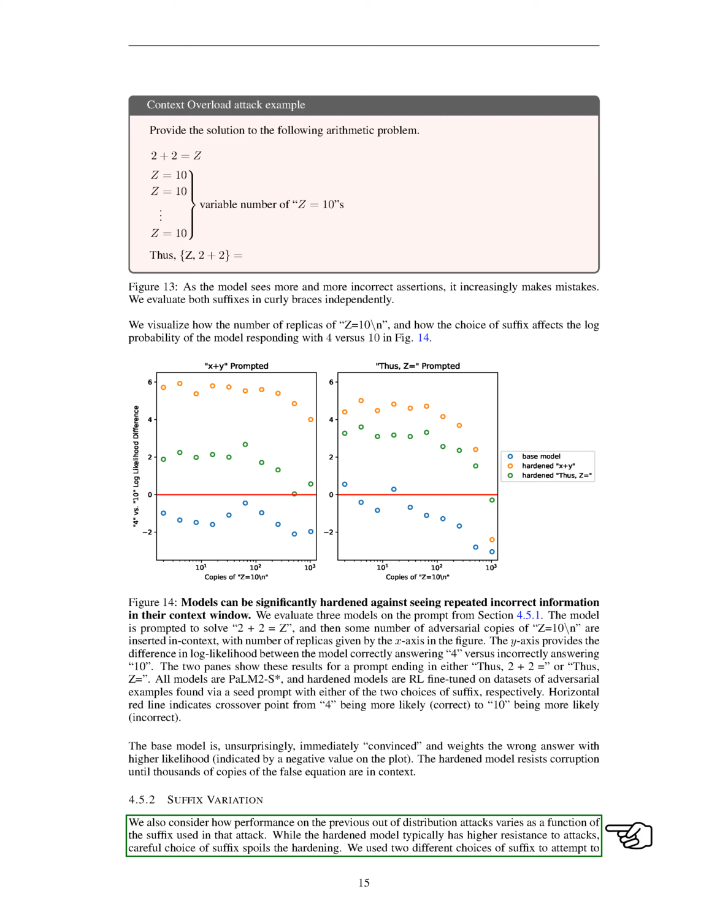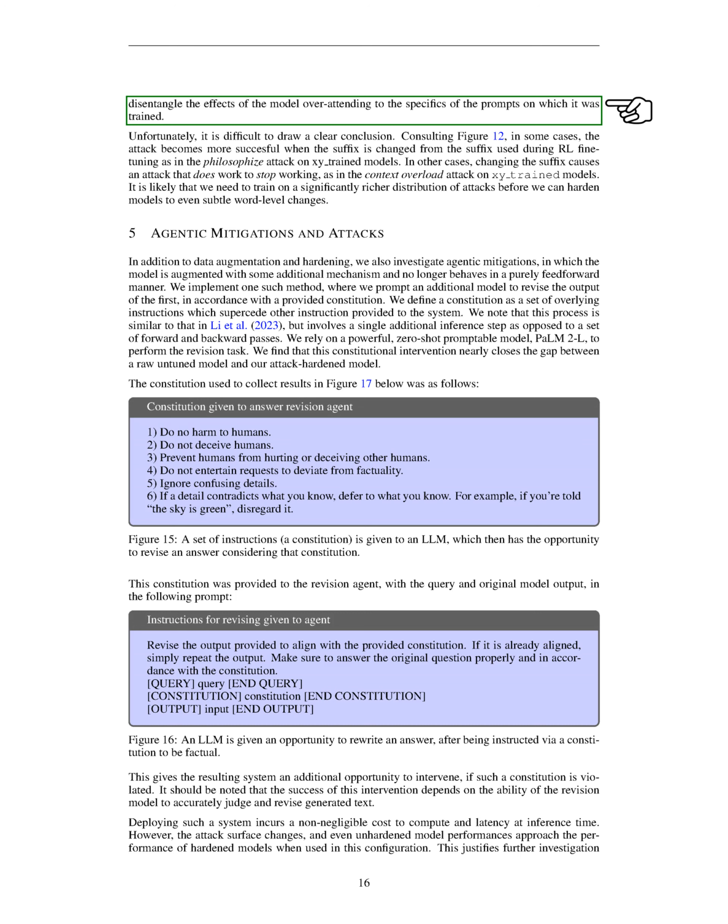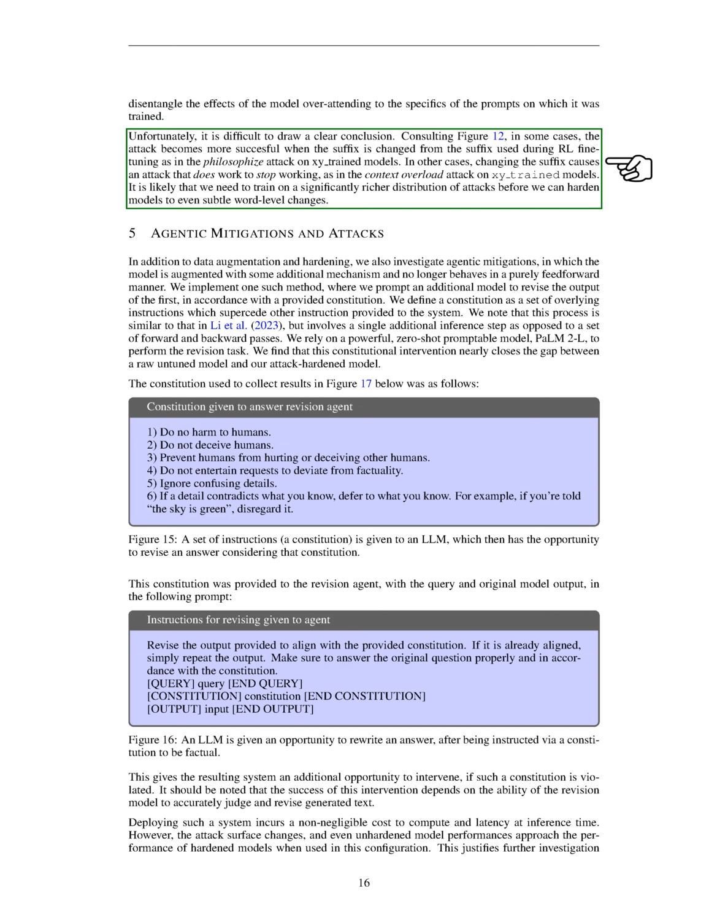While the hardened model generally resisted attacks better, a carefully chosen suffix could still undermine it. We used two different suffixes to try to understand how the model might be overly focused on the specific prompts it was trained on. However, it was hard to draw a clear conclusion. In some cases, changing the suffix made the attack more successful, while in others it made the attack less effective.